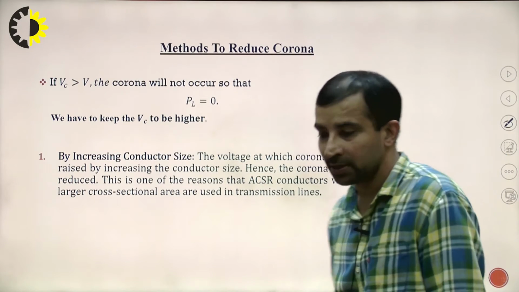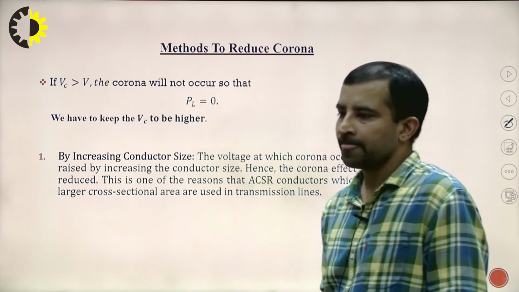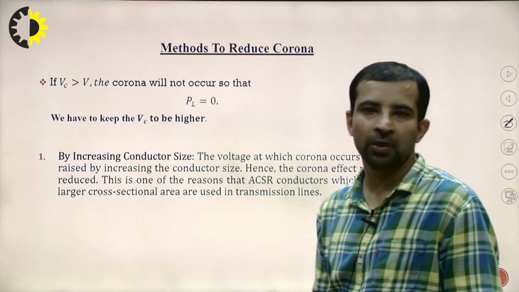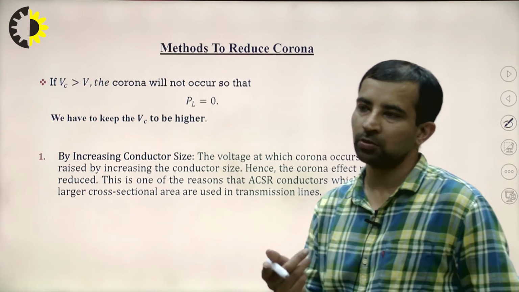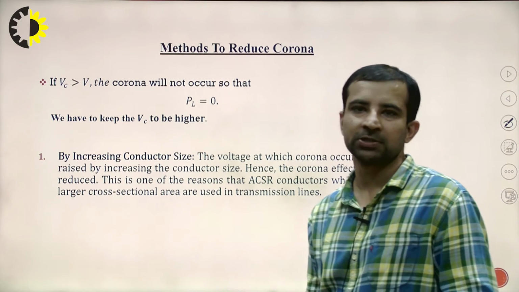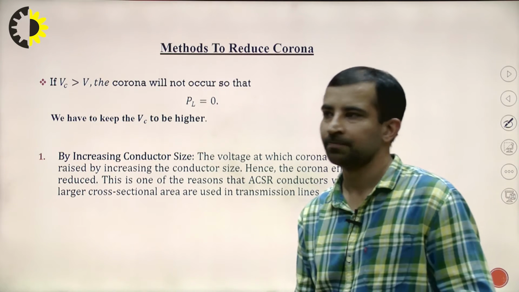Methods to reduce corona. Now, this is very much clear. If the voltage is greater than the dielectric strength, then the corona will occur. Due to this corona, VC is the voltage at which the corona is occurring in the system. VV is the voltage at which corona is visible to us, that is the bluish violet color.